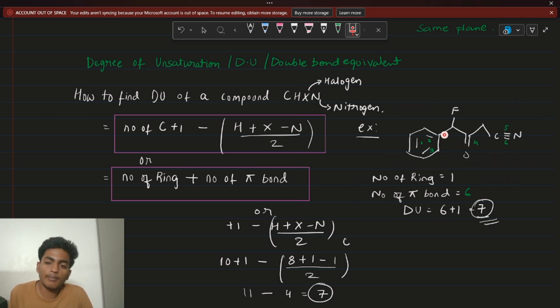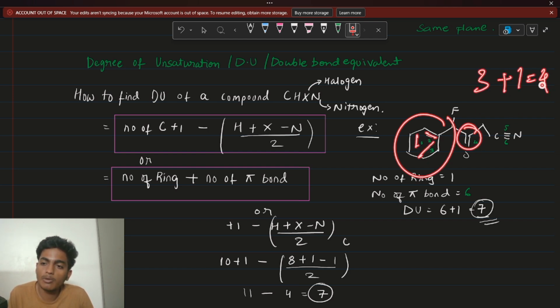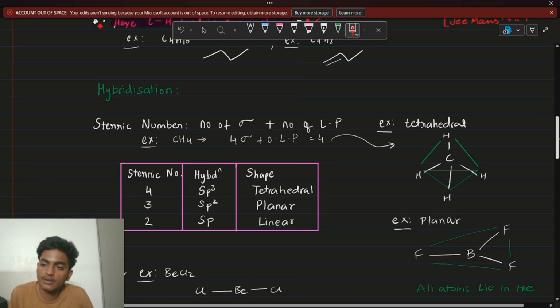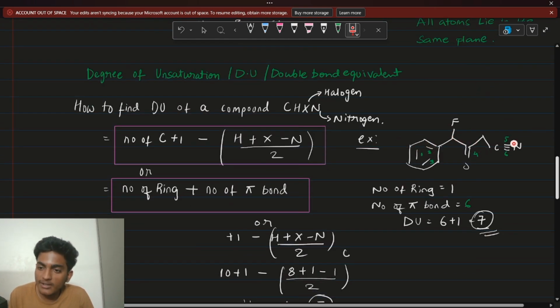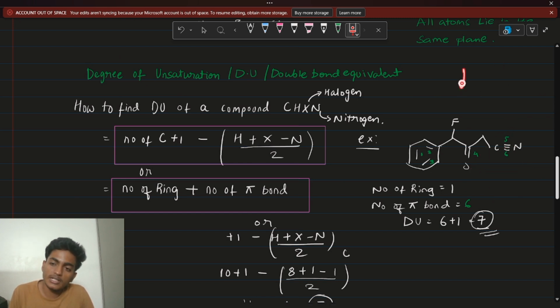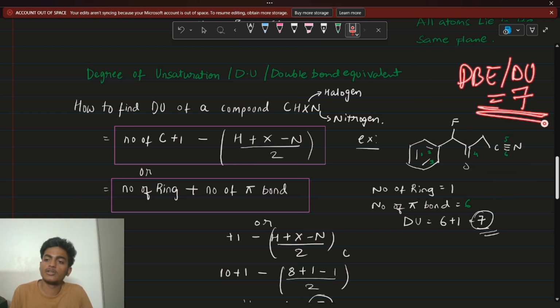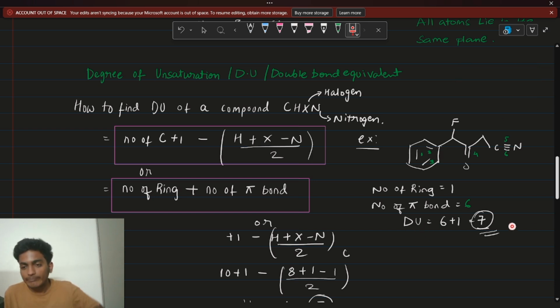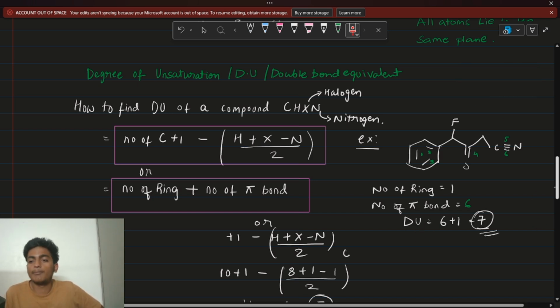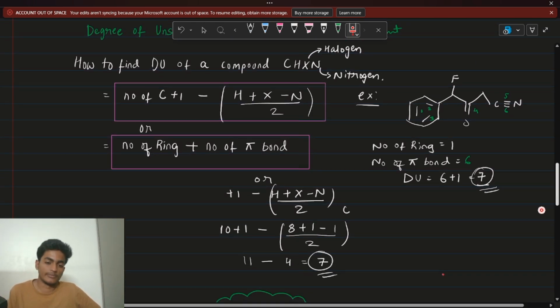So if you look at the compound, you have one ring, one double bond, two double bonds, three double bonds. So three double bonds plus one ring will give you four. Then you have one more double bond here, plus one will give you five, right, guys? So you're going to get five here, and six and seven. You have two pi bonds here. So your DBE or your DU is going to be seven, guys. So this is how you approach these kinds of problems. This is one method.